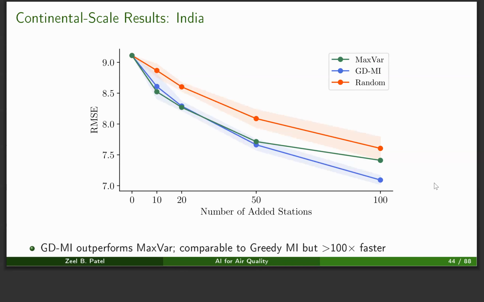In our continental scale results, we were not able to even run the greedy MI because it would have taken about 60 days to run. So we just ran the maximum variance, GDMI, and the random, and we can see that GDMI is doing very well compared to the maximum variance method.